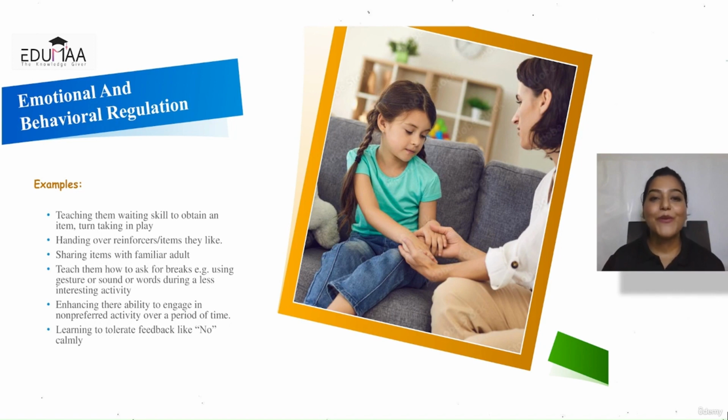So I want breaks. For example, if I'm a child and I really want breaks, if you don't give me breaks, then I get frustrated. I'm not able to regulate my emotions. You probably think I can sit for a specific amount of time, but right now I'm not feeling well. I need a break in between. I want to do the activity, but I need to take a break, probably just for a second, for a little while.